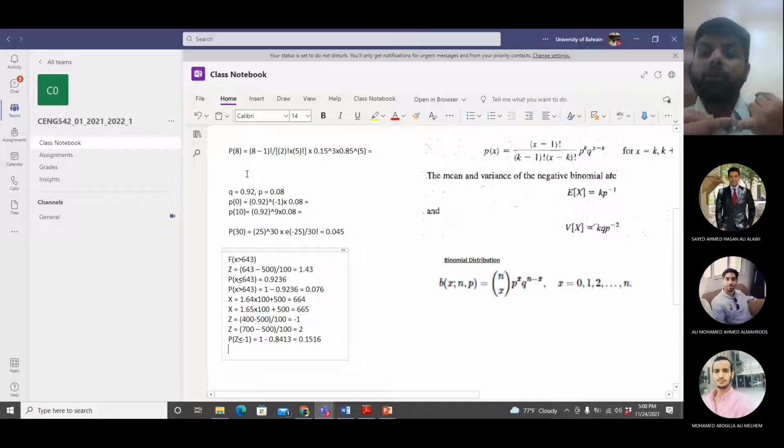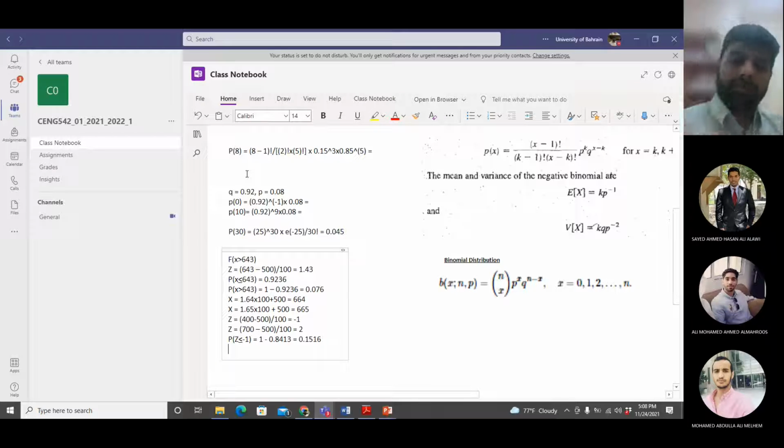I find the probability of z and then do 1 minus that probability. Lots of students make the mistake of doing 1 minus the z value. Don't do that. The z value remains as it is. Go to the table, forget about the sign, find the probability, and then if the z value was negative, you do 1 minus that probability.